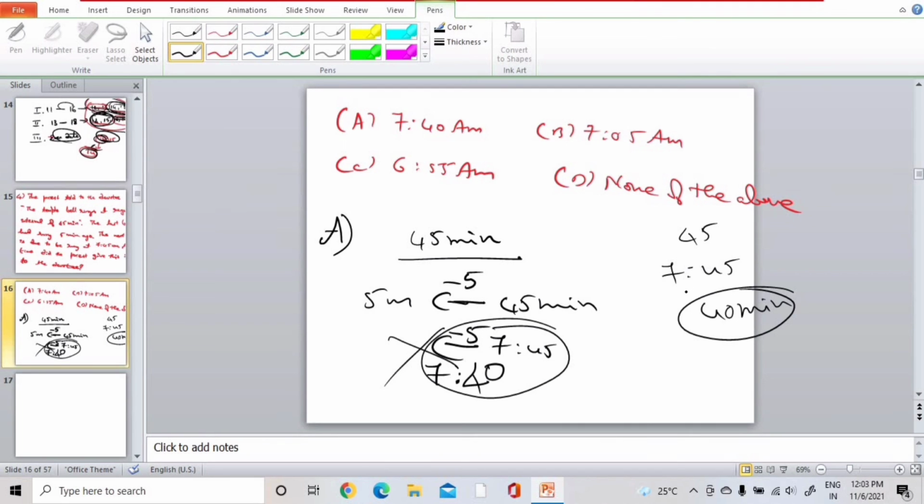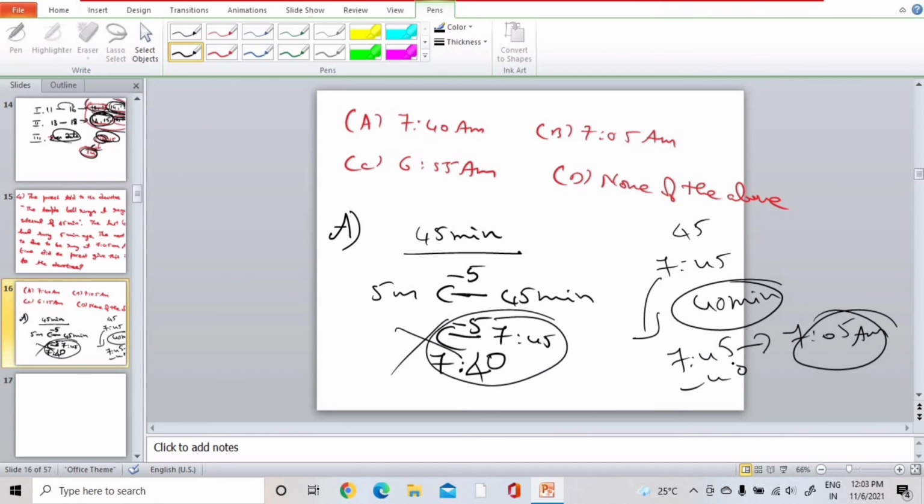That means 7:45 minus 40 gives 7:05. At 7:05 am, the priest told the devotee that the next bell will be rung at 7:45 am, and already 5 minutes had passed. Answer is option B.